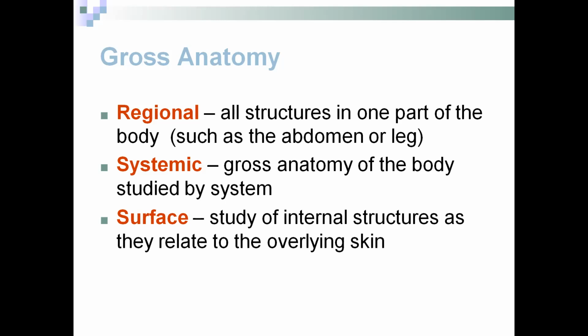Systemic anatomy means gross anatomy of the body studied by system. All the structures that compose any system, we will study all the anatomy of these structures, and thus we will study the anatomy of the system. As we study the digestive system, we will study the anatomy of the esophagus, stomach, duodenum, large intestine, small intestine, rectum, every kind of organ. We will discuss all the anatomy of these organs.